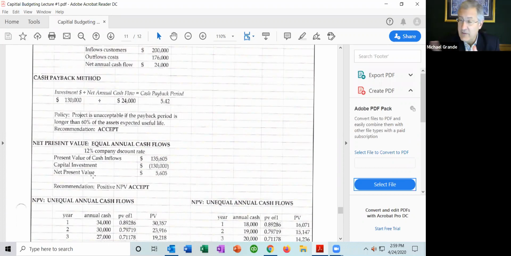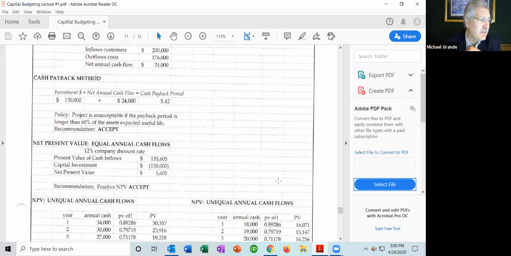Again, we saw that brief example. But in the net present value method, we need to look at all of the cash flows. We take the net present value of the inflows. We take the inflows at present value, subtract the outflows at present value. If we have a positive number, we go forward. If we have a zero, we go forward. If we have a negative number, we reject.